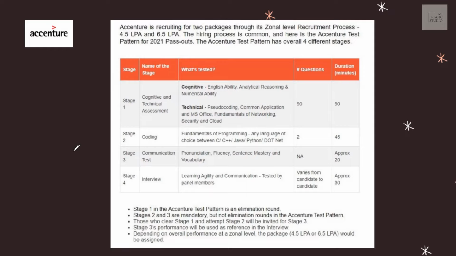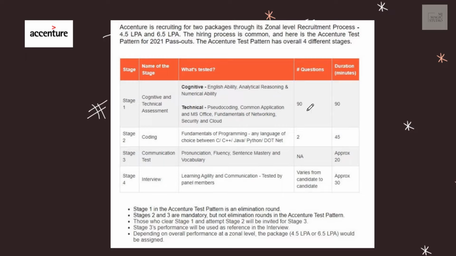As we know, Accenture is recruiting for two packages through its zonal recruitment process. These are the two packages of 4.5 lakhs and 6.5 lakhs. The hiring process is common, and here is the Accenture test pattern. Stage 1 would be the cognitive and technical assessment, where in cognitive, English ability, that is verbal ability, analytical reasoning, and numerical ability questions would be asked. In technical, pseudocoding, common application, MS Office, fundamentals of networking, security, and cloud computing.